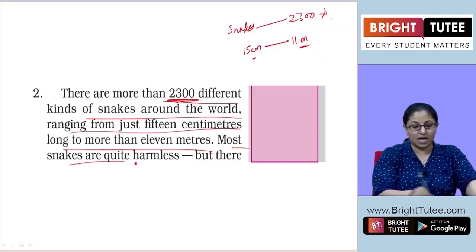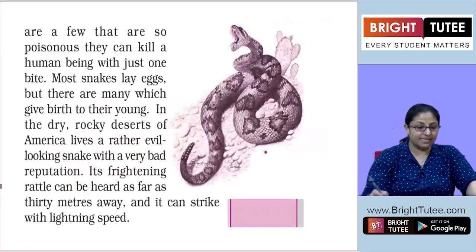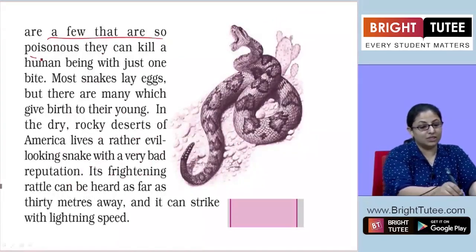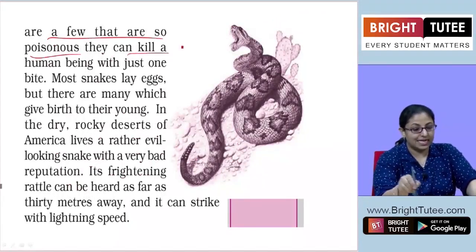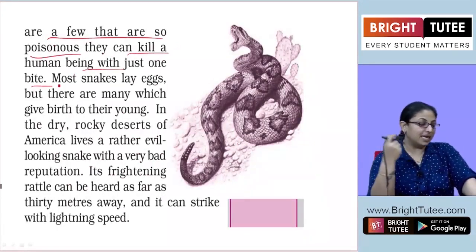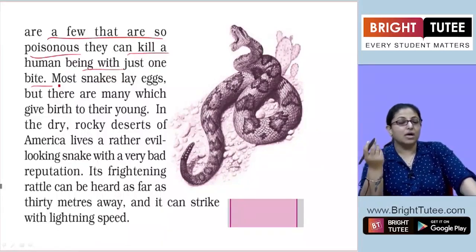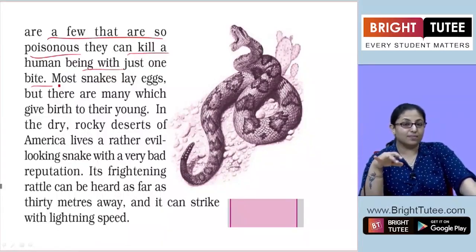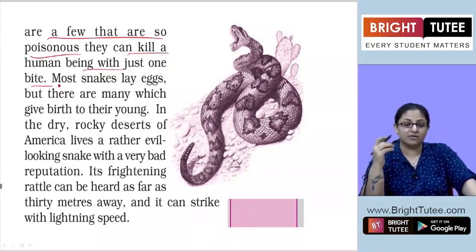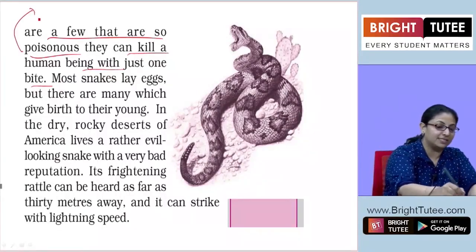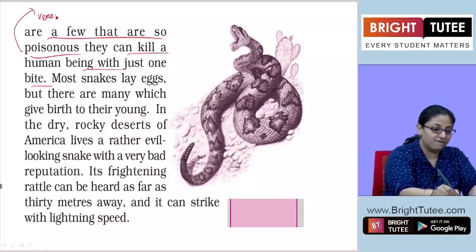Most snakes are quite harmless, but there are a few that are so poisonous they can kill a human being with just one bite. They are telling us most of the snakes are harmless, they don't harm you, but a few of them are so venomous. Venomous or poisonous, these are synonyms.